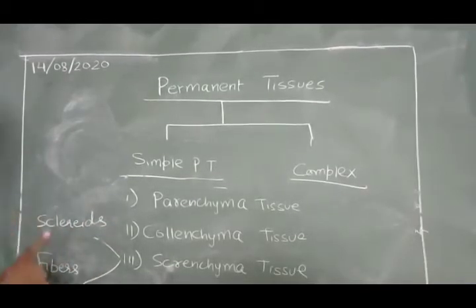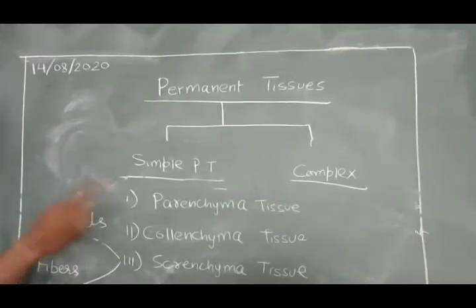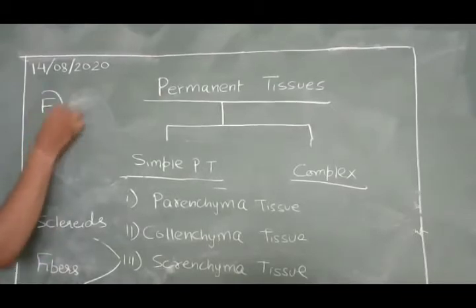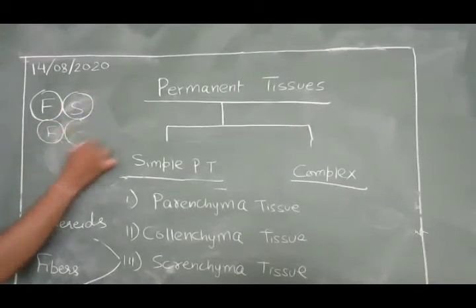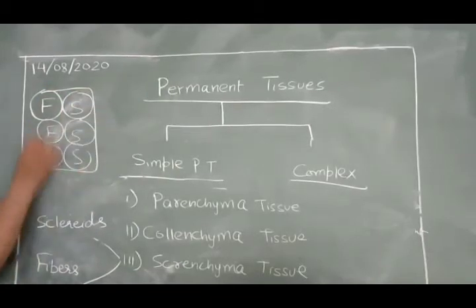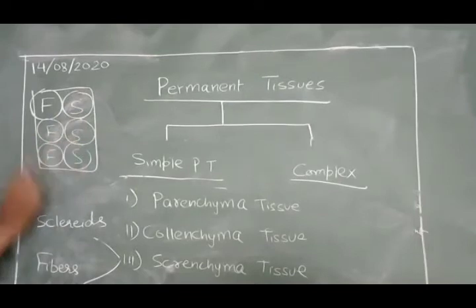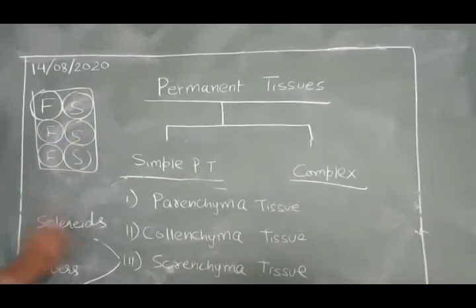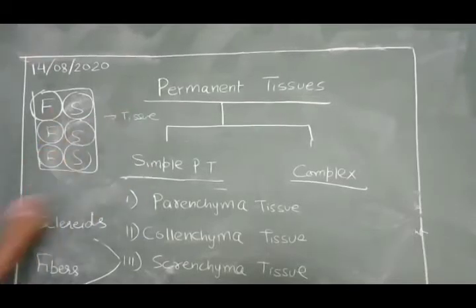The second noticeable thing is that the fibers or sclerites do not function together as a unit. Suppose fiber is represented as F and sclerite is represented as S. So if there is a group FS, suppose this is a tissue having 6 cells, 3 F cells, 3 S cells. It is having a total of 6 cells. So it is also a tissue because it is a group of cells.